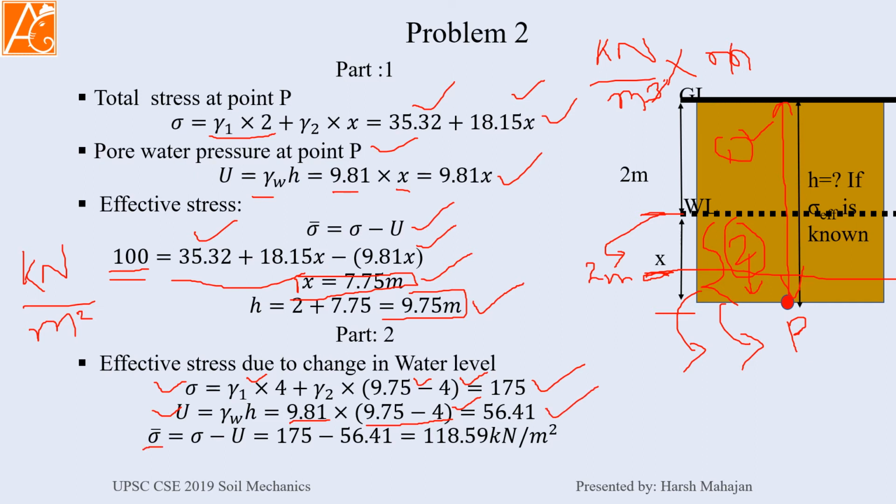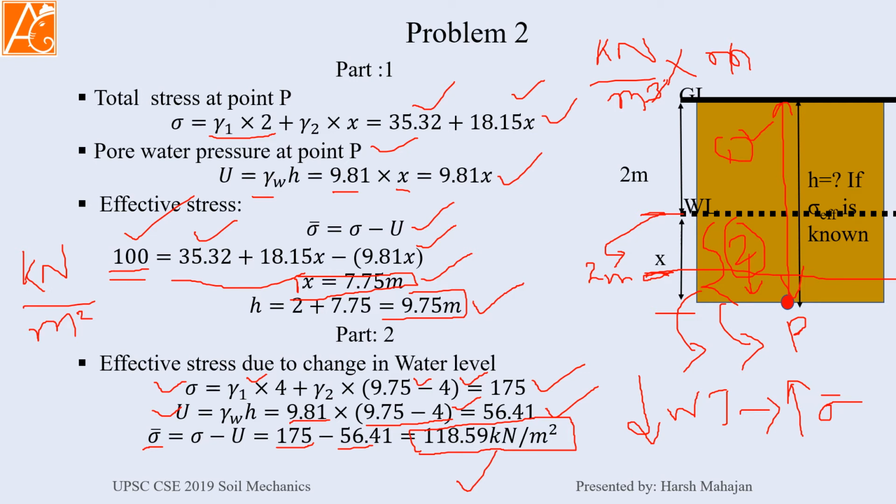Sigma effective is now 175 minus 156.41, and it is coming 118.59 kilonewton per meter square. You see, lowering the water table, from here you can take this judgment into your mind that lowering the water table increases the effective stress. Okay, because before that it was 100, now it is 118.